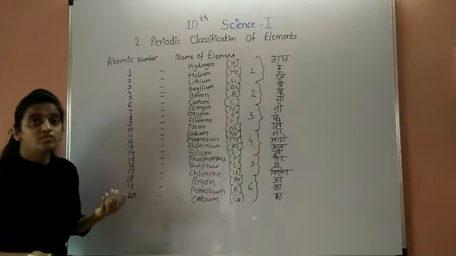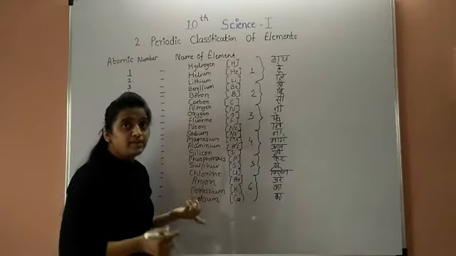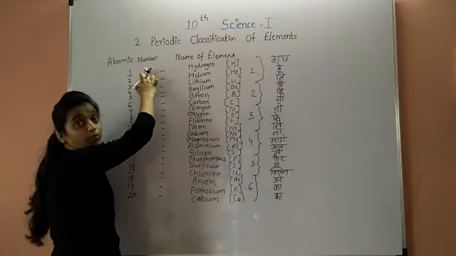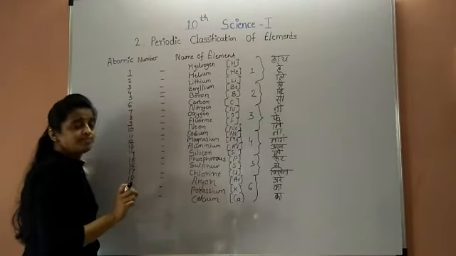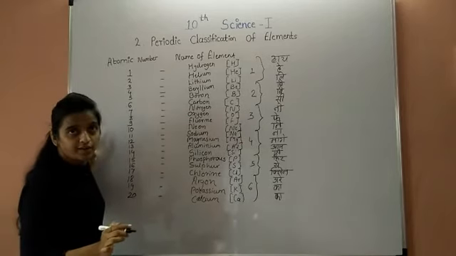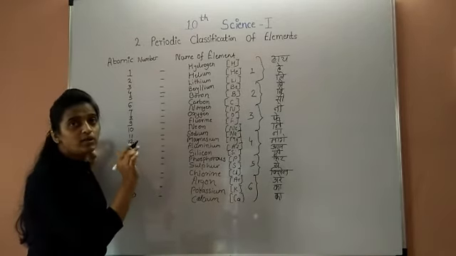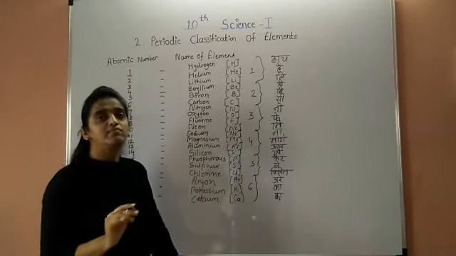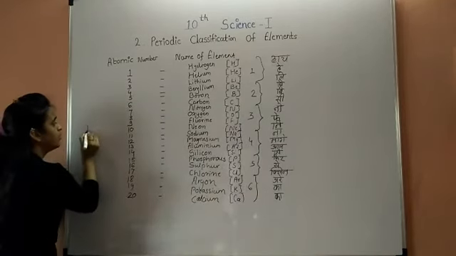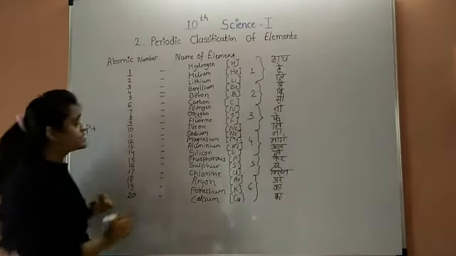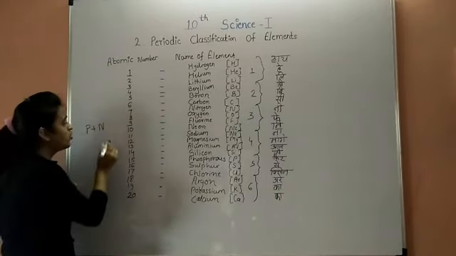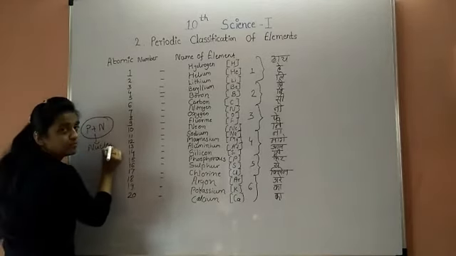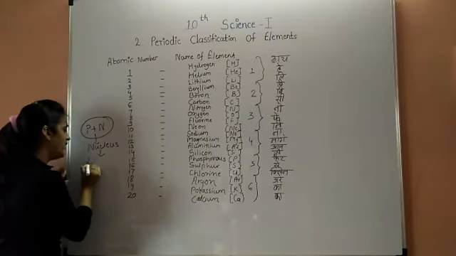So atomic number means the number of positively charged protons present in the nucleus. The number of protons is always equal to the number of electrons revolving around the nucleus. Atomic mass number means the number of positively charged protons plus the number of neutrons present in the nucleus of an atom. This is called the atomic mass.